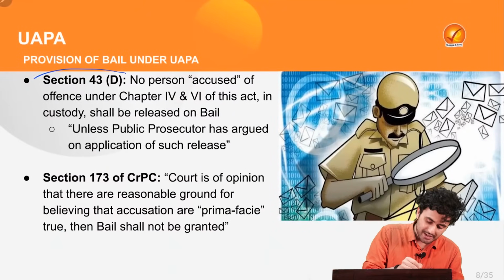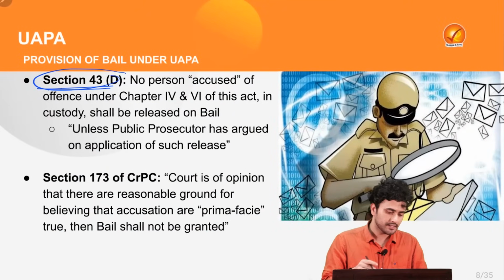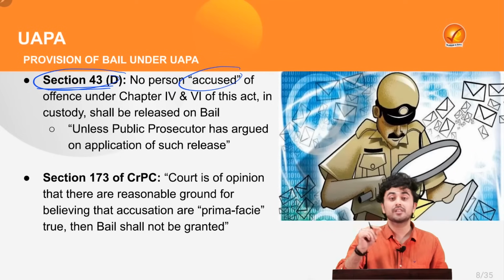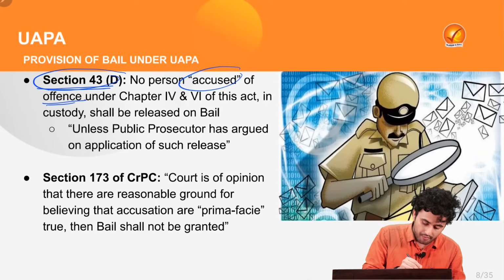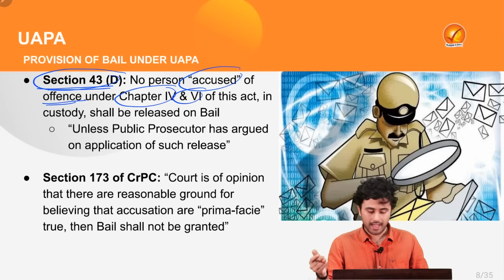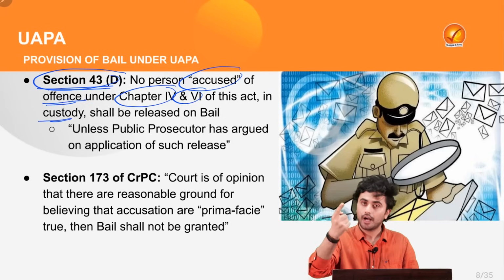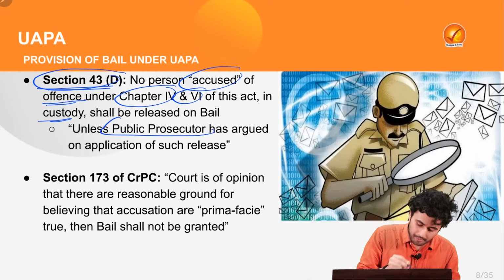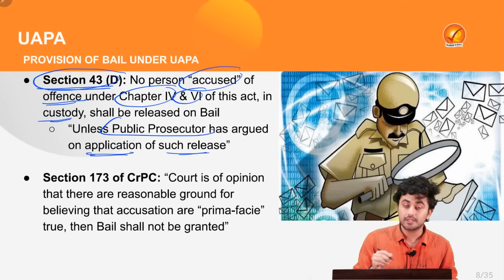So, under Section 43D of the UAPA Act, it states that no person accused, keep this in mind, accused, not convicted, of an offence under Chapter 4 and Chapter 6 of this Act in custody shall be released on bail unless and until the public prosecutor has been heard on the application for such release.